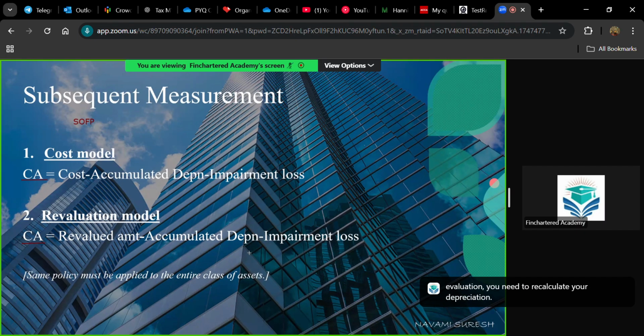The depreciation till date will be erased. When you were following the cost model, every year's depreciation was added. But in the revaluation model, you will erase the accumulated depreciation till date, and from the date of revaluation, you will start calculating the new depreciation, and that will be accumulated. We will discuss it later in the next slide.